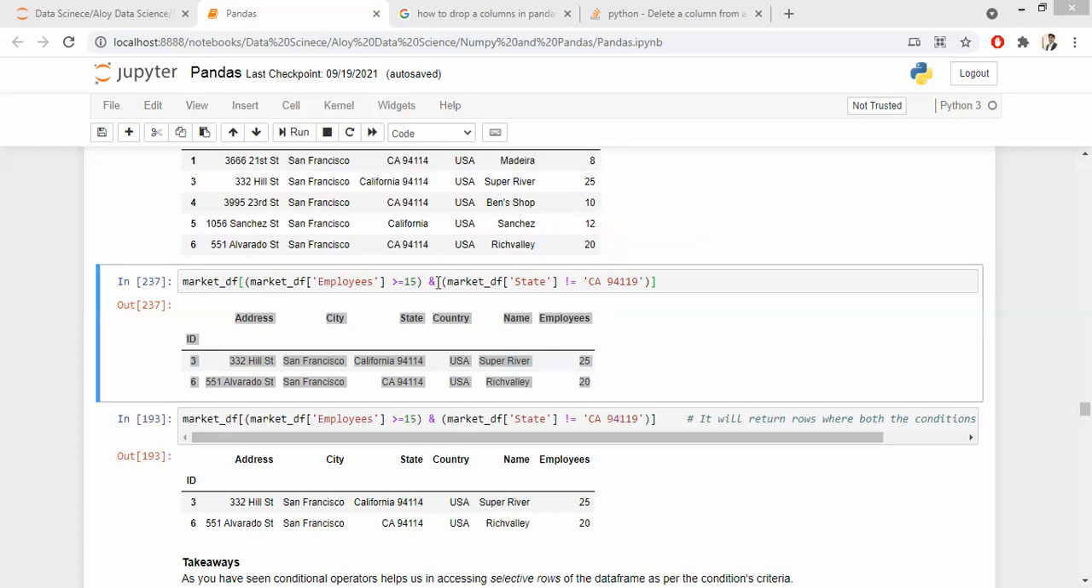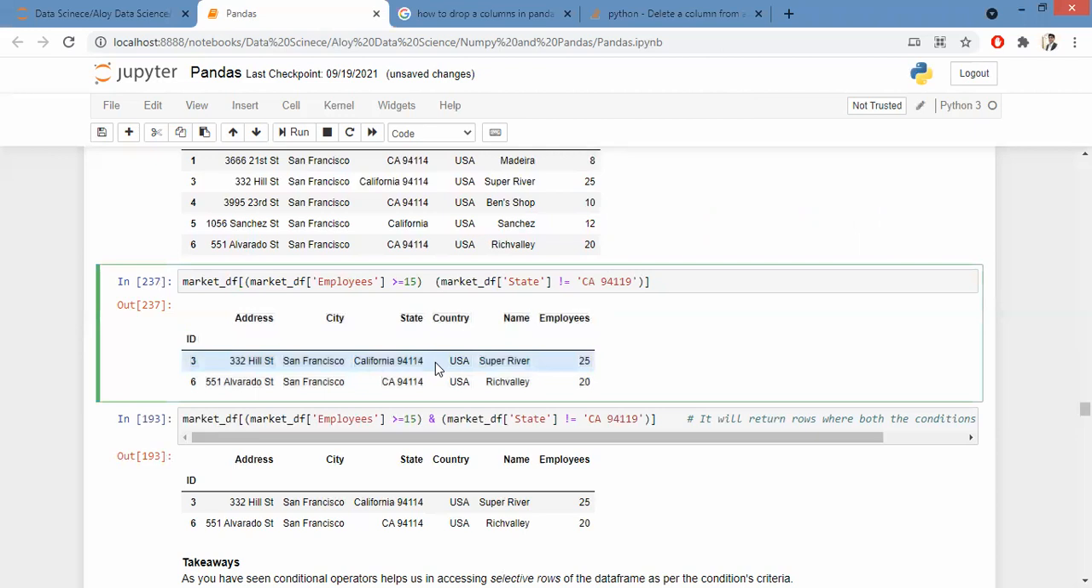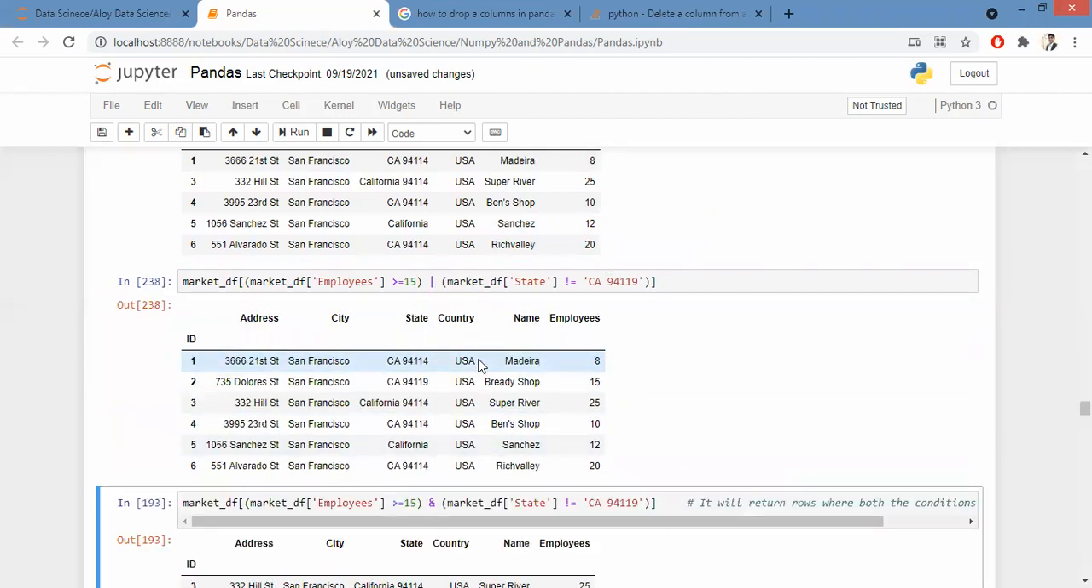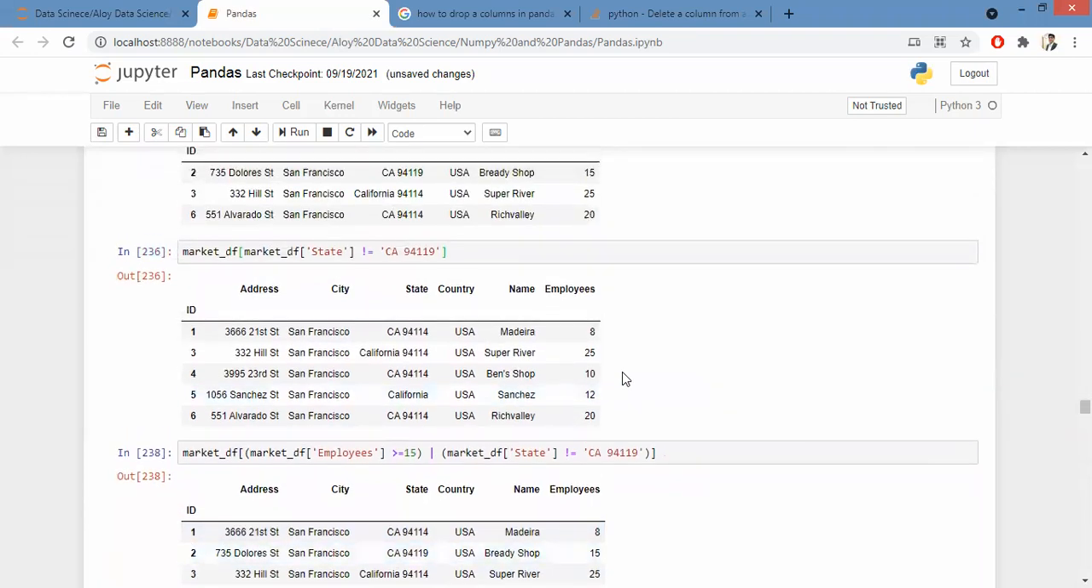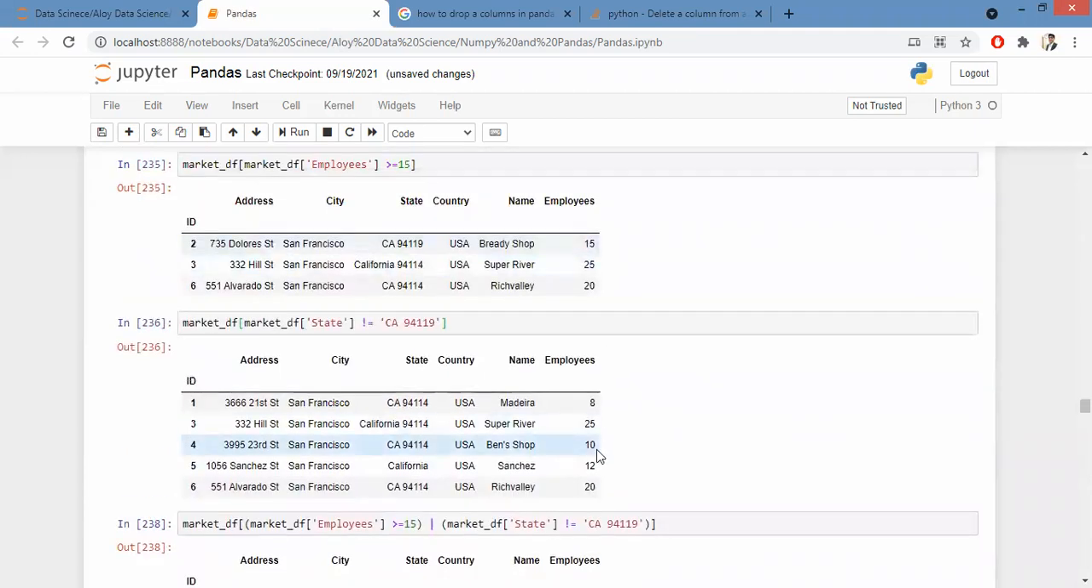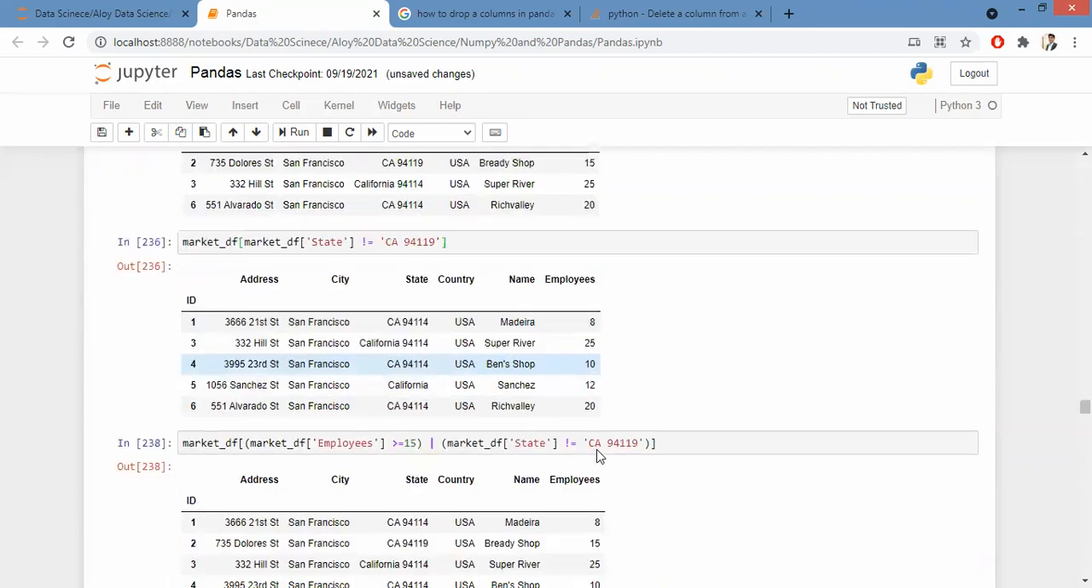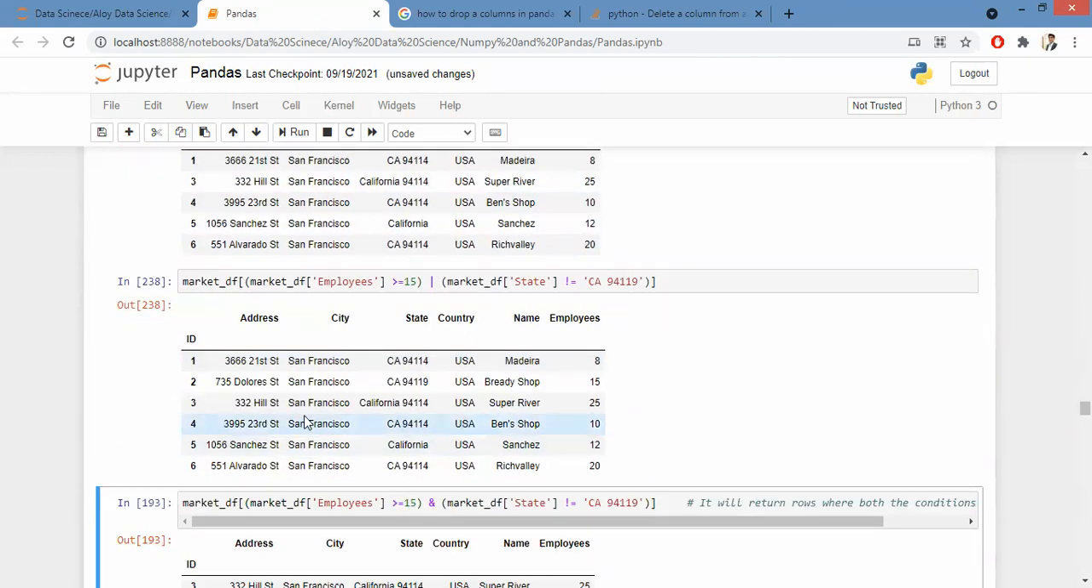If I use OR here, how do I use OR? I use OR. What will be the condition? It will give everything, right? Yes, sir. It will give everything. Okay.